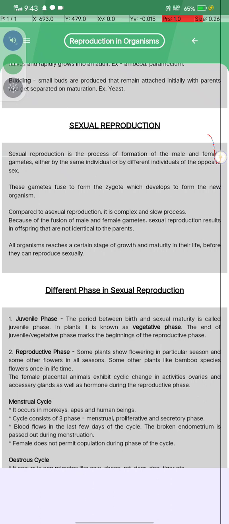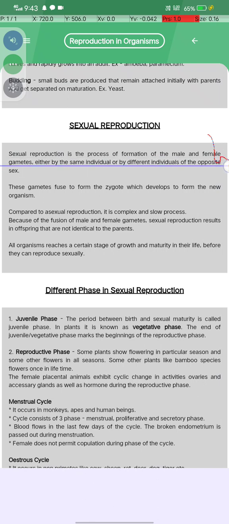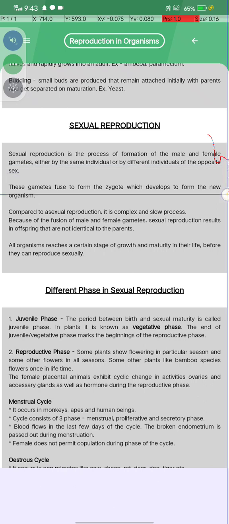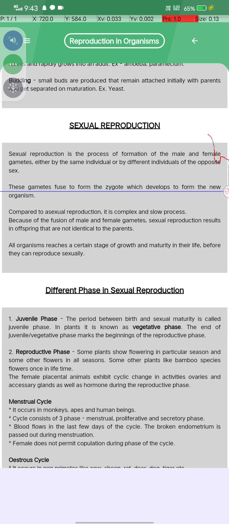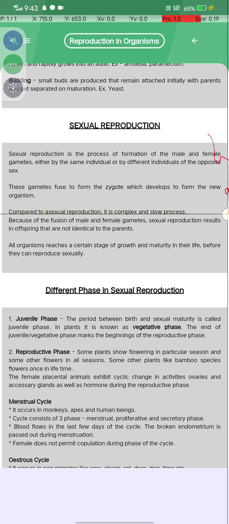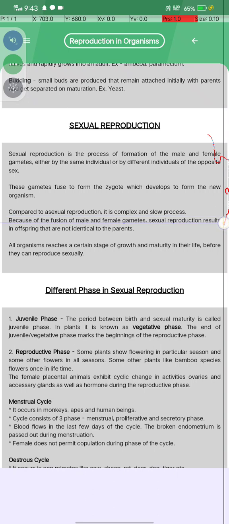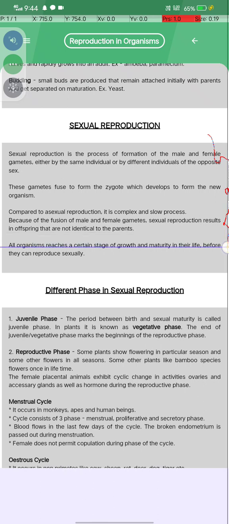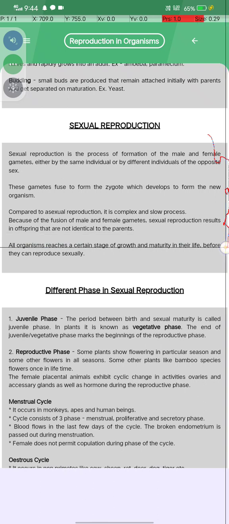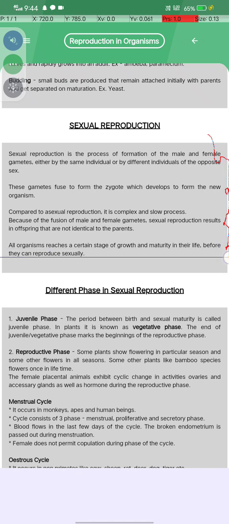Sexual reproduction is the process of the formation of male and female gametes, either in the same individual or by different individuals of the opposite sex. Okay, these gametes fuse to form the zygote, which develops into a new organism. Compared to asexual reproduction, it is a complex and slow process because of the fusion of male gamete and female gamete, and sexual reproduction results in offspring that are not identical to the parents. All organisms reach certain stages of growth and maturity in their life before they can reproduce sexually.